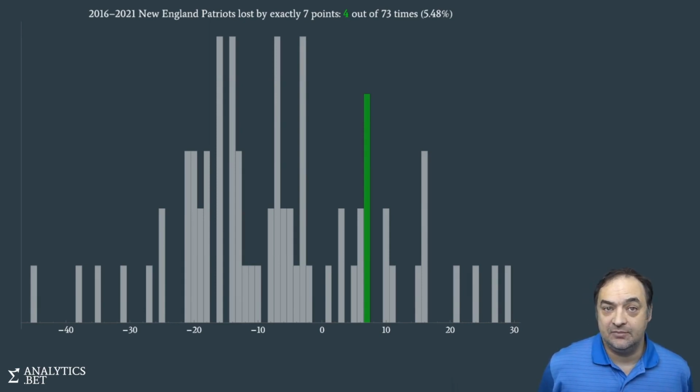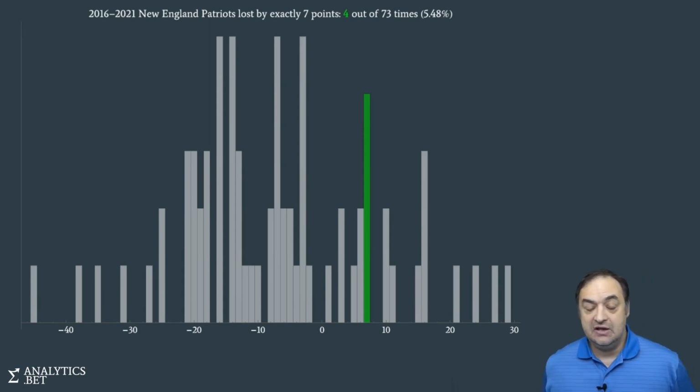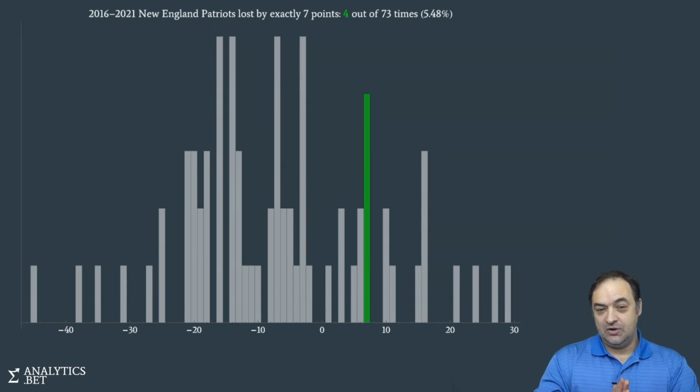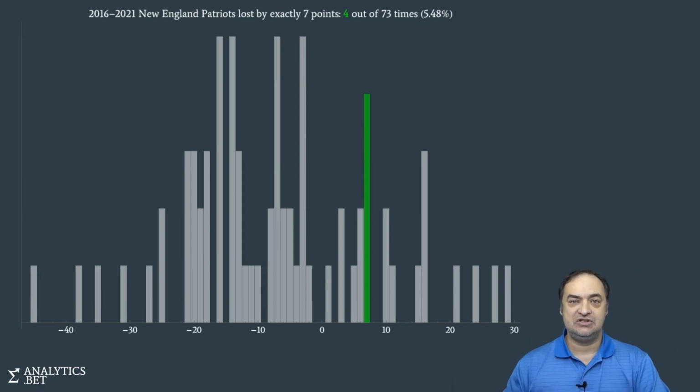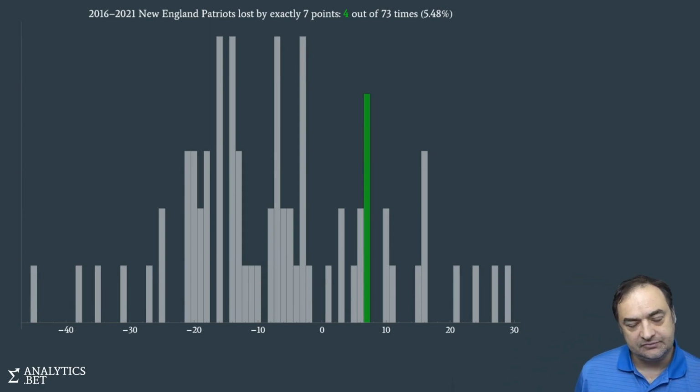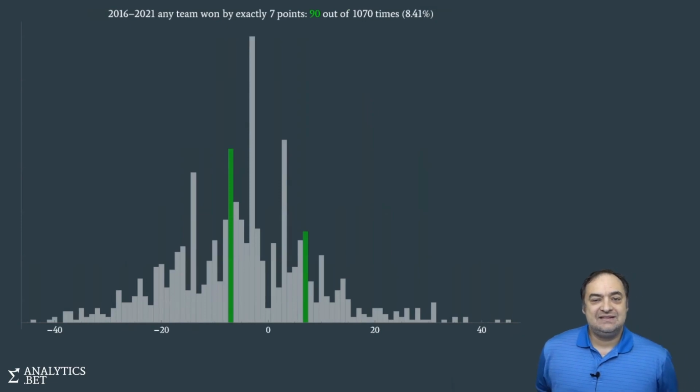That's a slightly different number. We're ranging now from 3 to 5%. Which one is correct? Both of the questions we've asked so far have only looked at one side, right? Just all Jets games, just all Patriots games, right? No consideration for the interaction of the two. What if we ask it different?